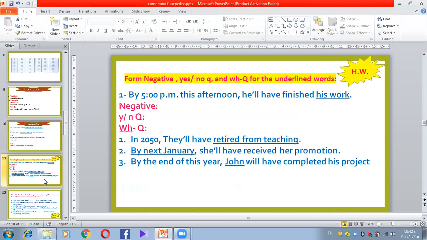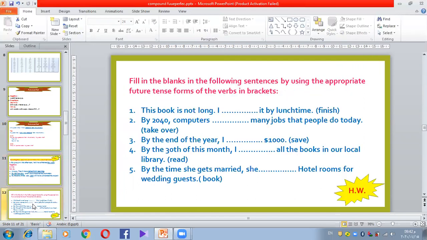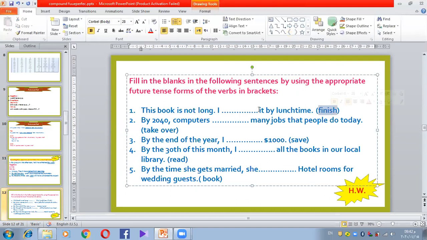For homework, you are going to have a look at the rest of the sentences, and make the negative, the yes or no question, and the WH question for the underlined words as well. This is your homework in the future perfect. One more thing: fill in the blanks in the following sentences by using the appropriate future tense forms of the verbs in practice. You are going to use the verb and make it in the right tense. Very good.